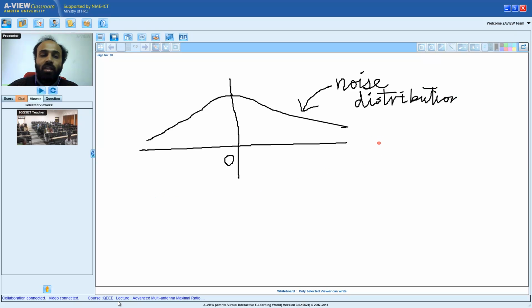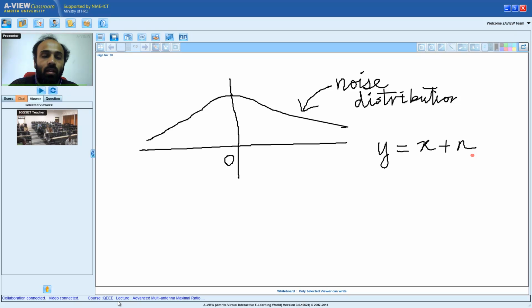Now also we said y is equal to x plus n, where x is equal to plus or minus square root of p.